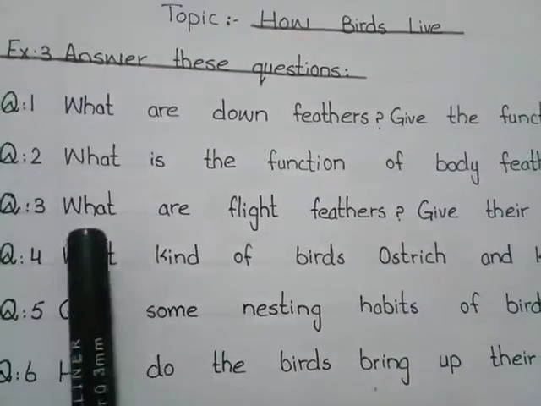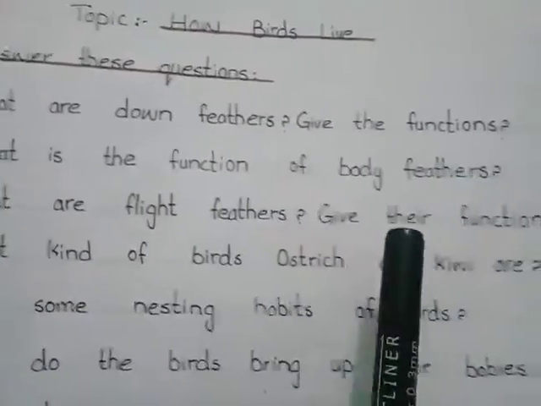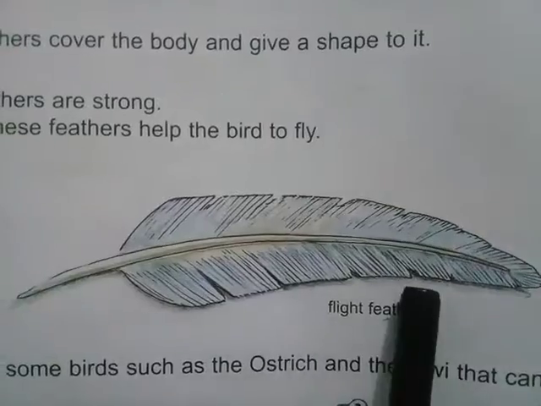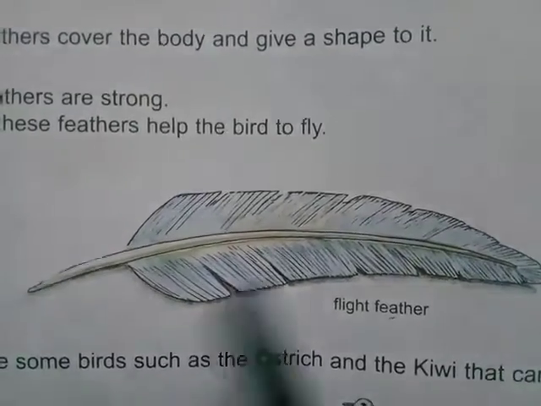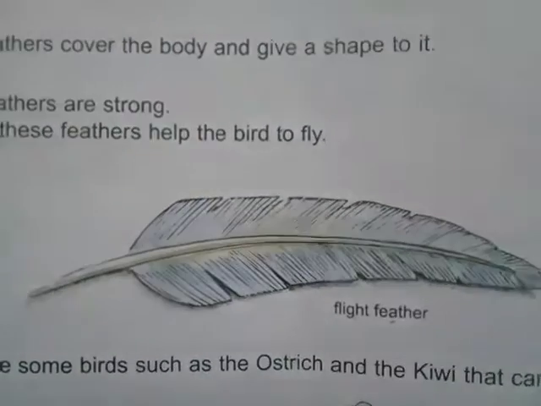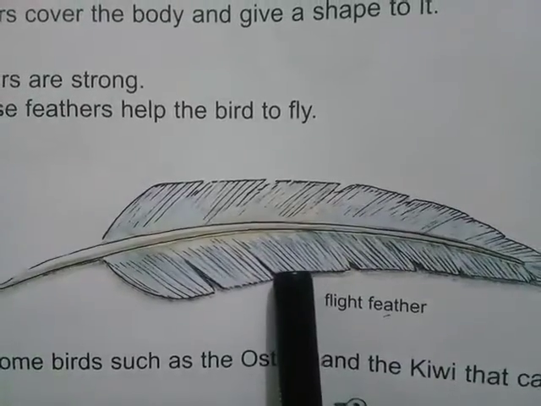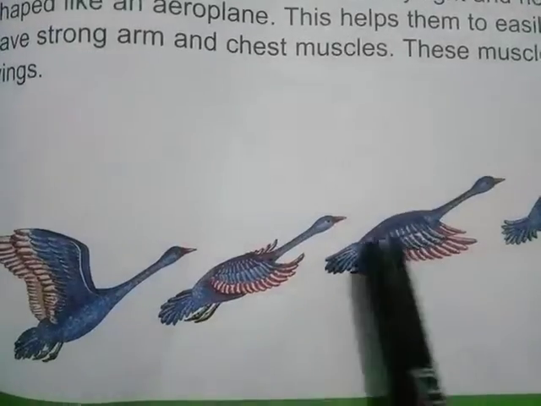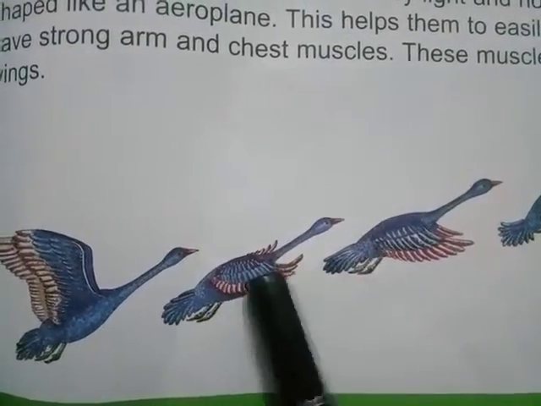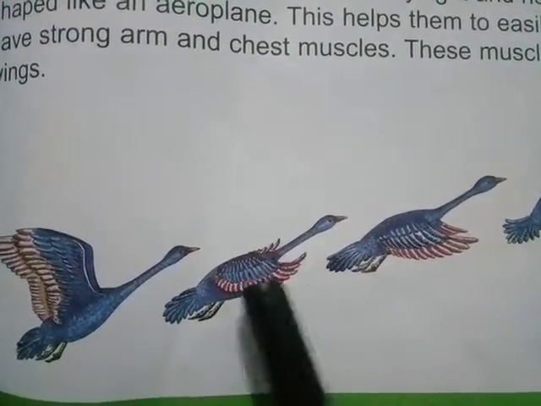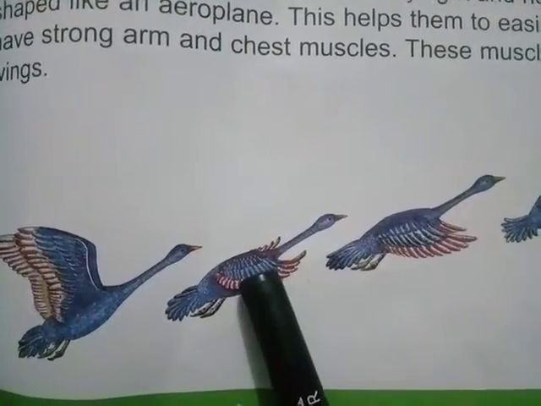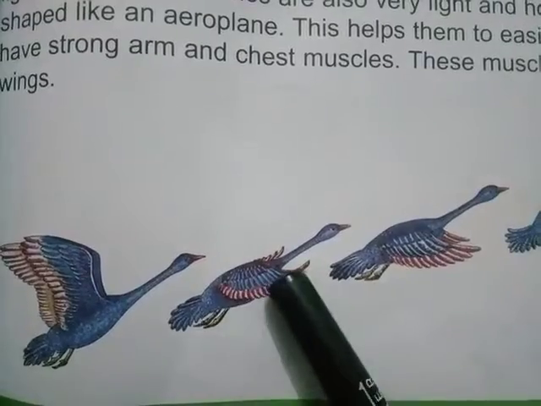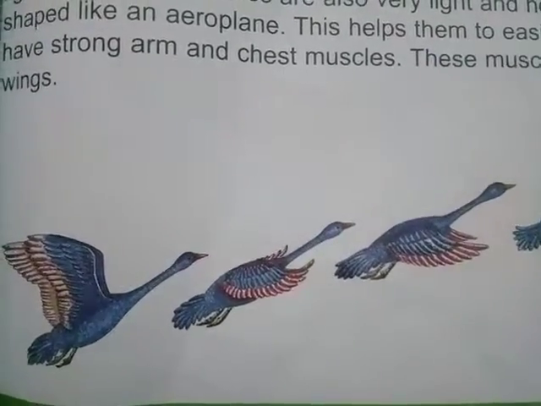Question number 3 is what are flight feathers? Give their function. Look here, this one is a picture of flight feather. Flight feathers are strong. The flight feathers are also known as wing feathers. Look here, they are furthest away from the body, attached to the skin of a wing on the hand of the bird. These feathers are also called the hand of the bird.